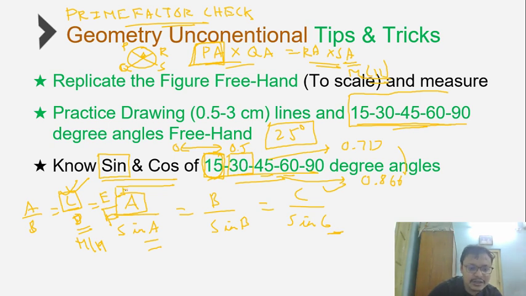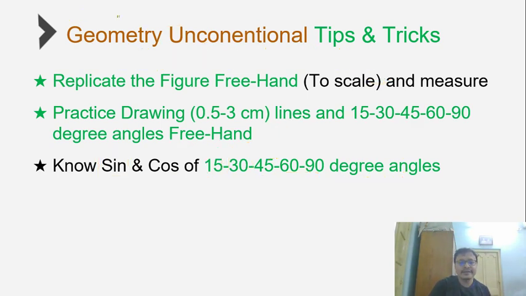Even if E is a multiple of 17, I'll end up getting C as a multiple of 17 and so on, which basically means all you have to do is check for prime factors in the question. Not only will prime factors in the question lead you to the answer, but there's another way to look at it: in case that prime factor does not exist in the question, you can never get that answer. Remember, prime factors can never be created nor be destroyed. So only if the prime factor is there in the question, it will come in the answer. In case the prime factor is not there in the question, it can never come up in the answer.